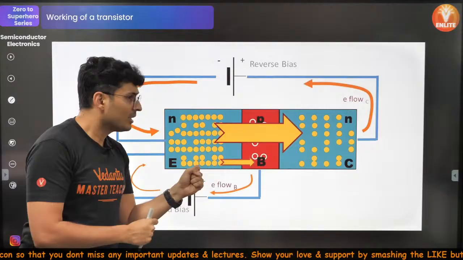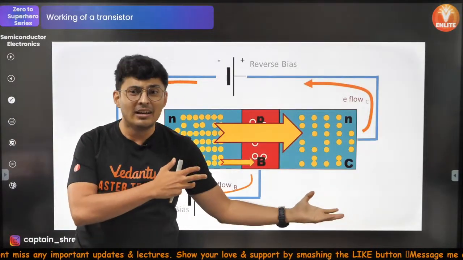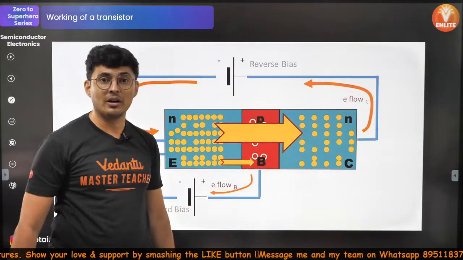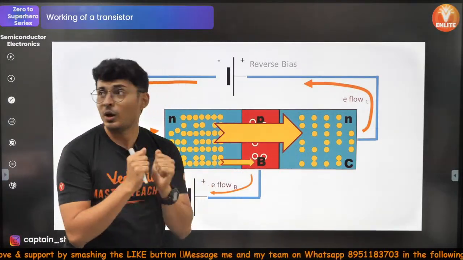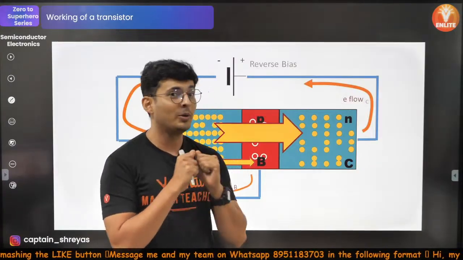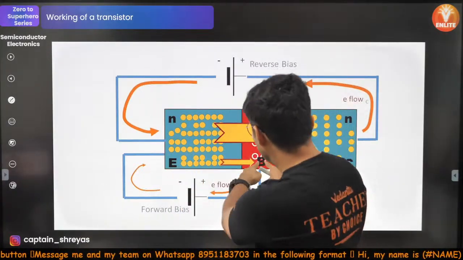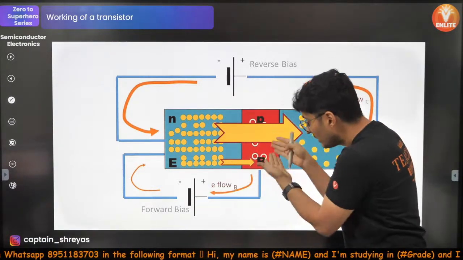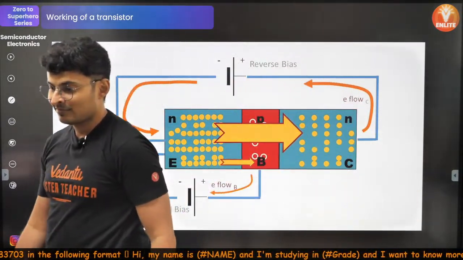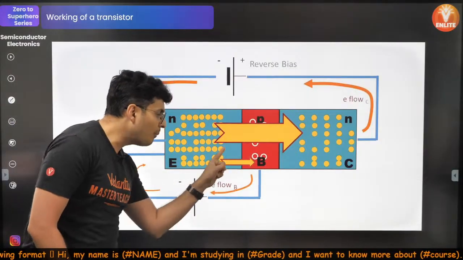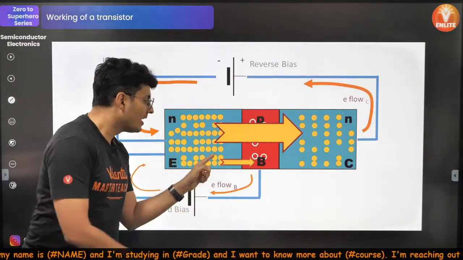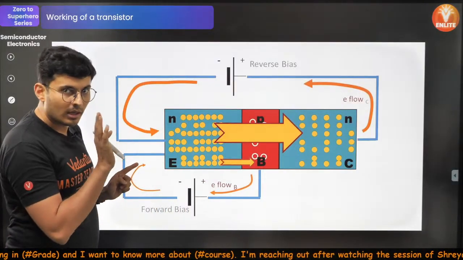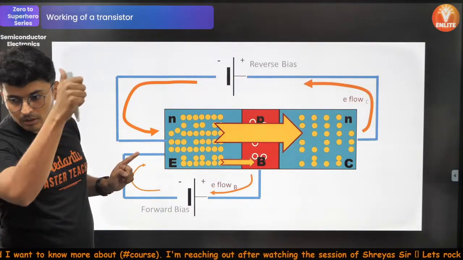Some electrons are in that crowd. It's like a stampede. You have to visualize this. Some of those friends are like, oh my God, so many people are coming over here. They slowly try to escape out. And they'll be like, oh my God, I'm an electron and this is the positive terminal. Let's jump out from here. Did you understand? Few lucky Pandus will slowly leak out from here and come over here. Cool? Everybody understood?